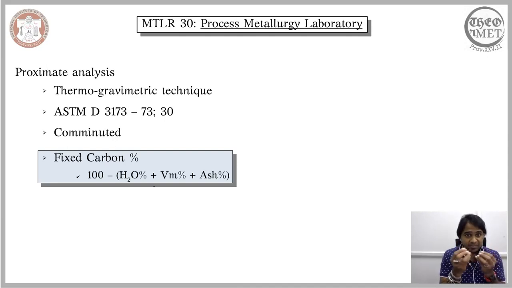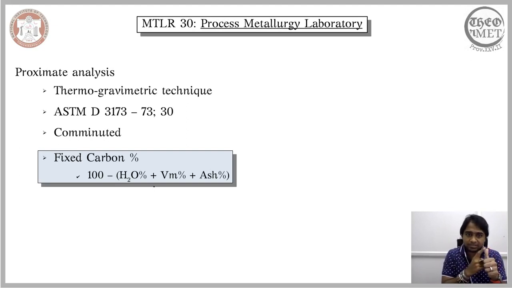So when we have this condition, and then look into the composition of the coal, we are able to identify 4 different contents. These 4 different contents include the moisture content, volatile matter, ash, and fixed carbon. And now, using the proximate analysis, we essentially ascertain 3 of these 4 contents.